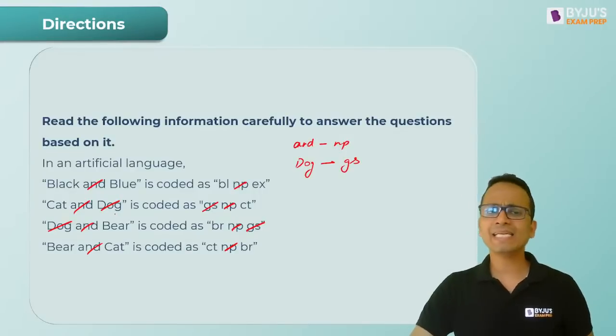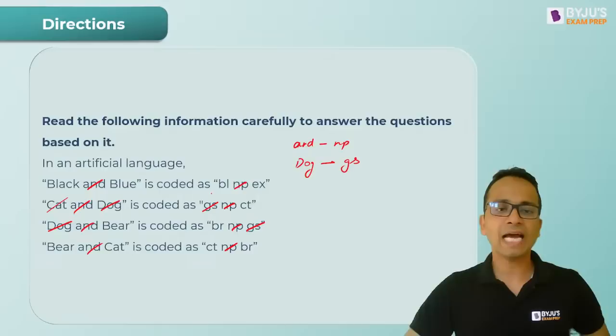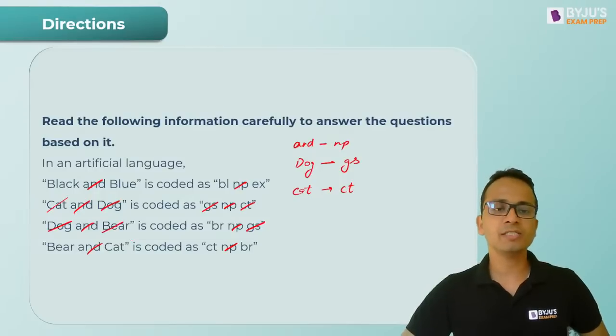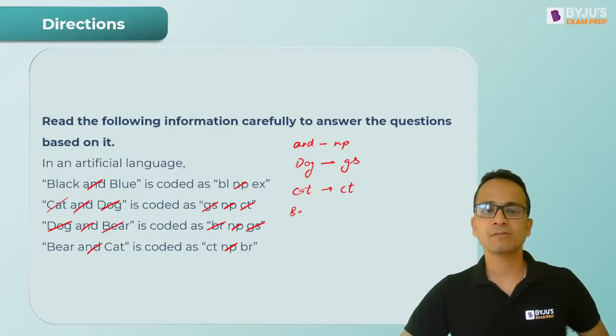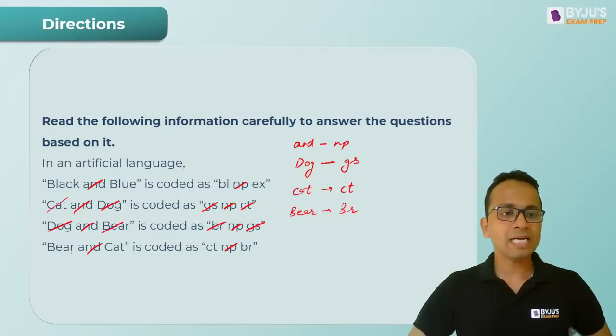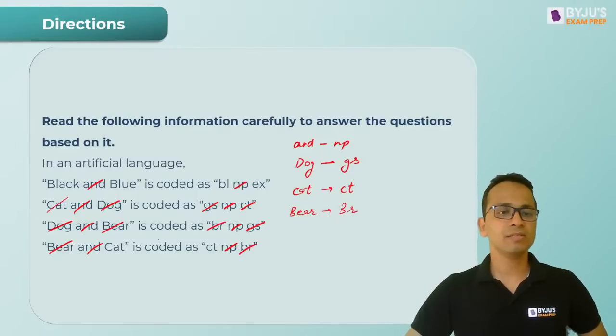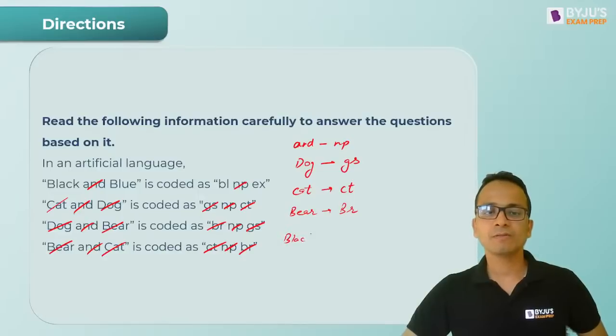Now again in the second sentence, cat is left. Cat will be CT. Bear in the third sentence will be BR. Okay, and in the last sentence bear is present again, so I struck out cat. In the last sentence, cat is CT, we have already written its code. Now black and blue are left.